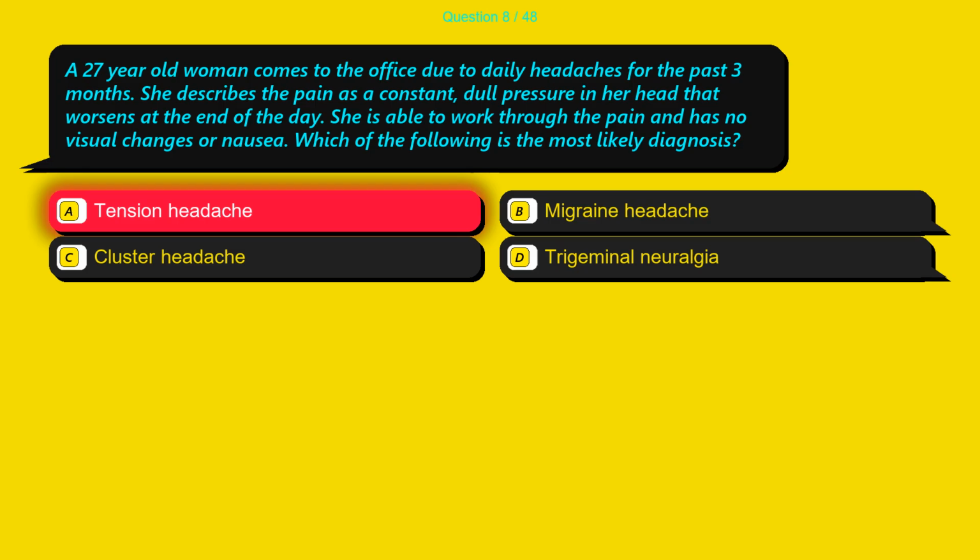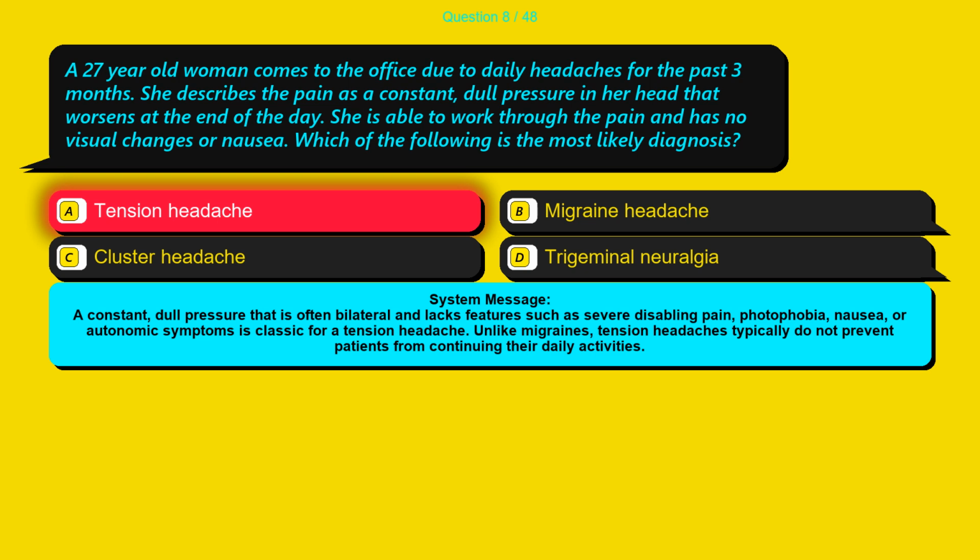The correct answer is option A, tension headache. A constant, dull pressure that is often bilateral and lacks features such as severe disabling pain, photophobia, nausea, or autonomic symptoms is classic for a tension headache. Unlike migraines, tension headaches typically do not prevent patients from continuing their daily activities.